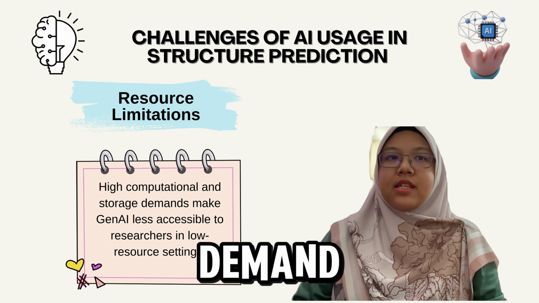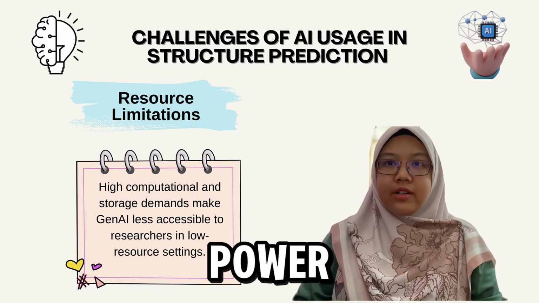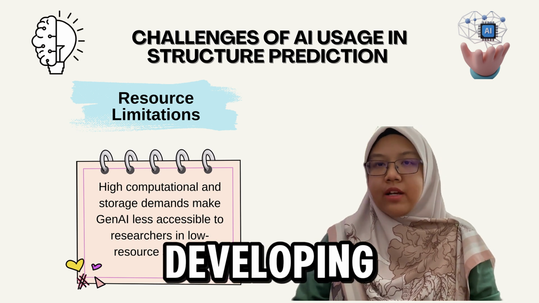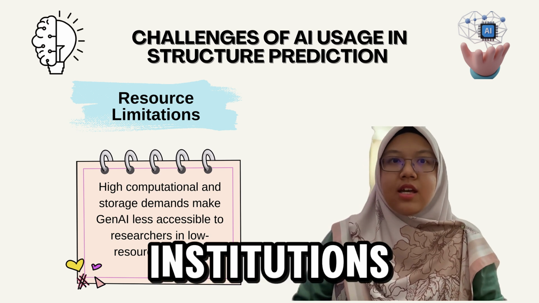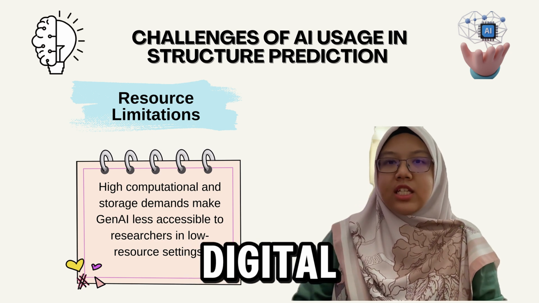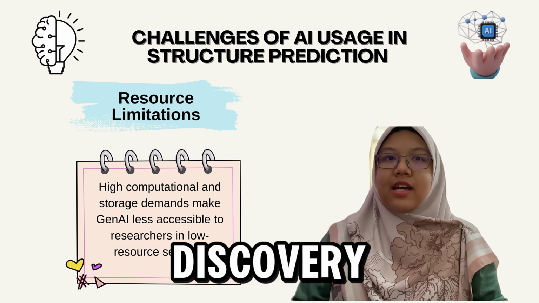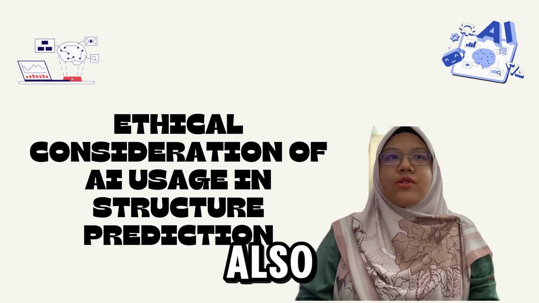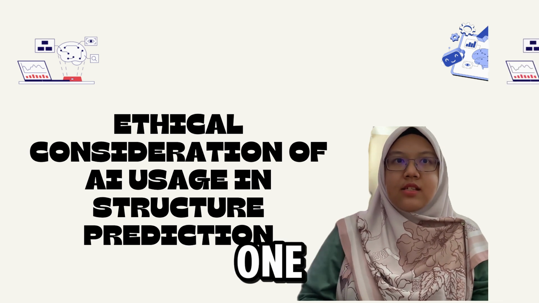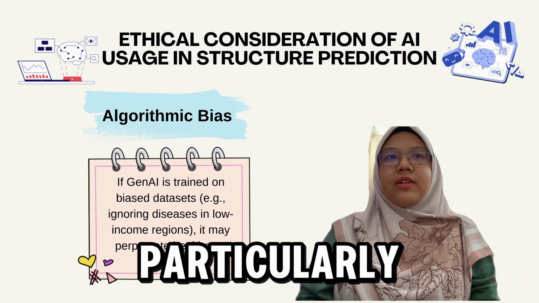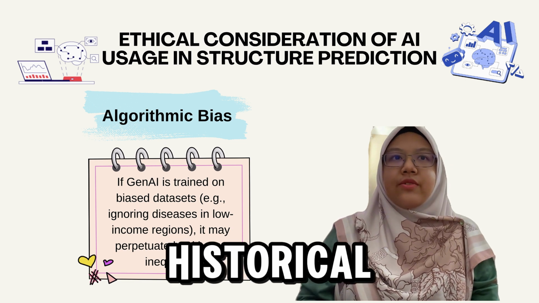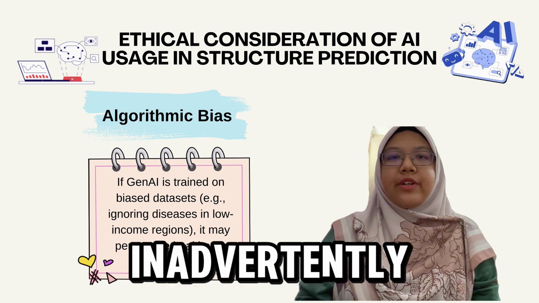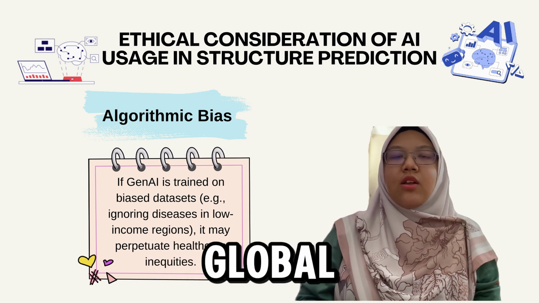High-performing generative models demand considerable computational power and storage, resources that may be inaccessible to researchers in developing countries or smaller institutions. This poses a risk of creating a digital inaccess to cutting-edge discovery tools. For ethical consideration in Gen AI, generative AI also introduces nuanced ethical concerns. One of these is algorithm bias, particularly if training datasets reflect historical neglect of disease common in low-income regions. This could inadvertently perpetuate inequities in global health research.